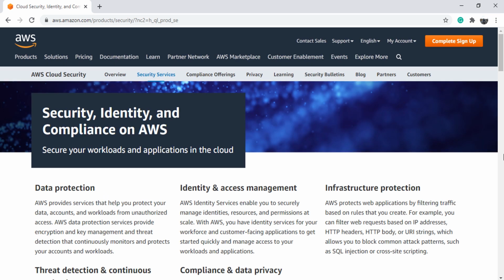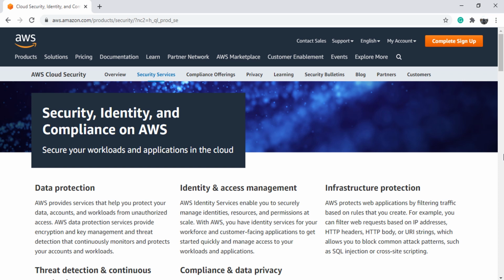Here it is. Security, identity, and compliance is one of the largest service categories offered by AWS. And the reason is straightforward. Creating and managing users, securing your applications, infrastructure, and data, protecting against security threats, and complying with data privacy and other legal requirements are major concerns for an enterprise-grade application.